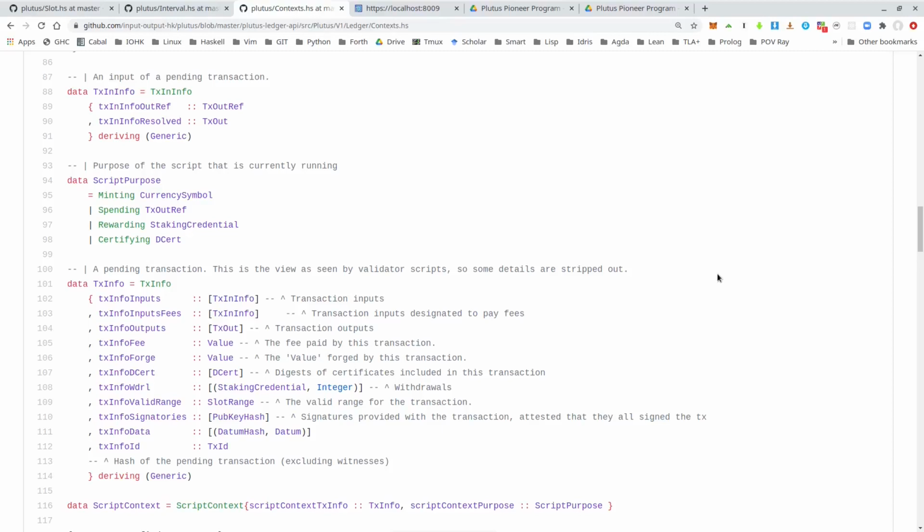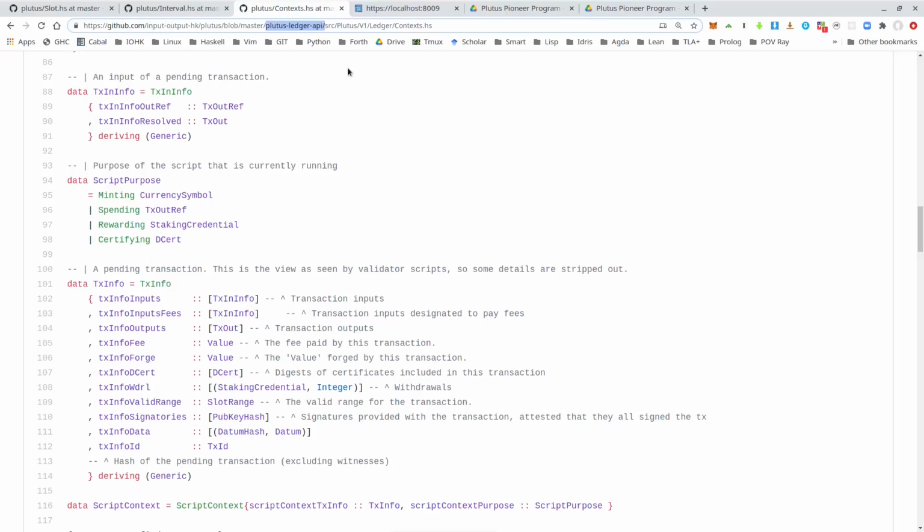And the examples we have seen so far only looked at the datum and the redeemer, but we have always ignored the context. But the context is, of course, very important. So in this lecture, we want to start looking at the context. And this ScriptContext type is defined in package plutus-ledger-api, which is a package that until now we haven't needed, but now we do need it, and I also included it in this week's Cabal file.